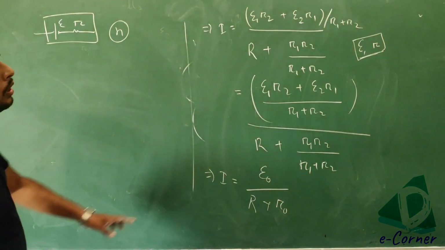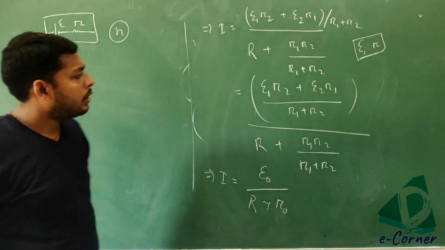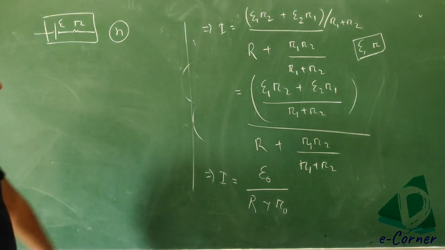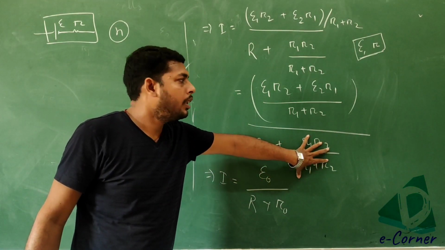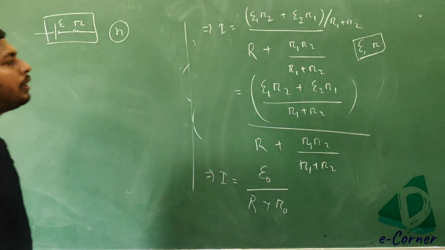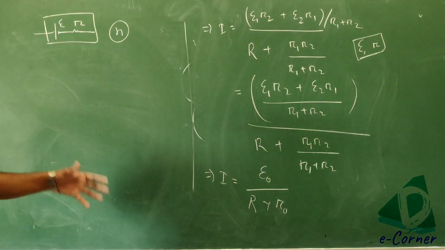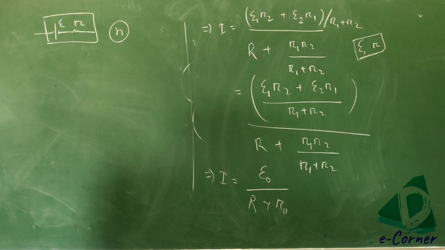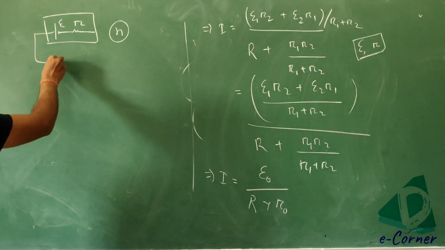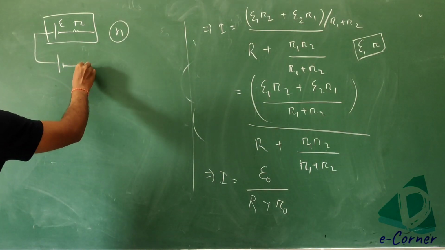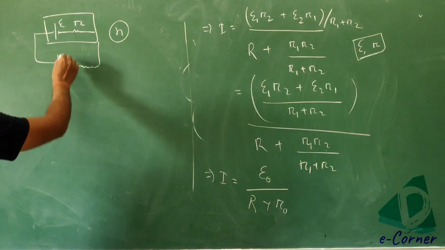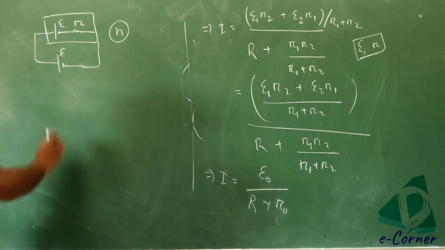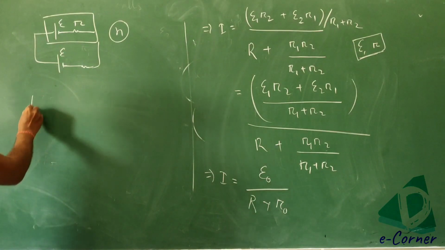At that time we will consider the equivalent resistance here, and this one is the equivalent EMF or the total EMF we can consider here. Since the batteries are connected in parallel combination, in parallel combination the value of EMF is the same.